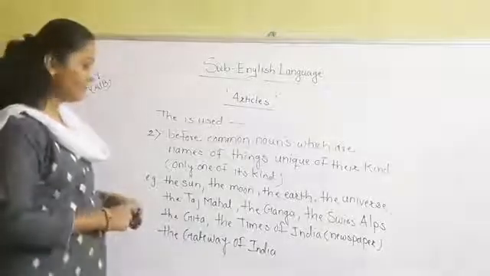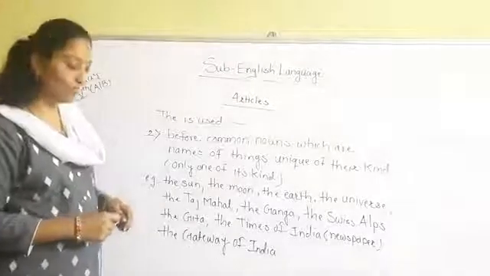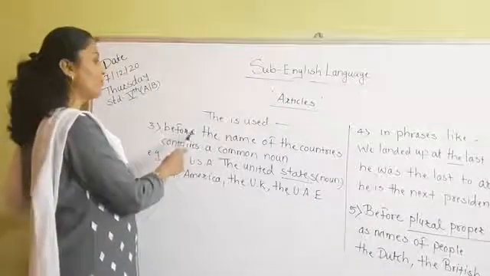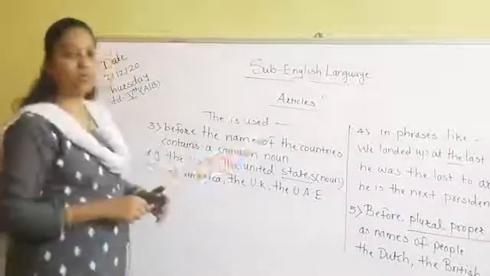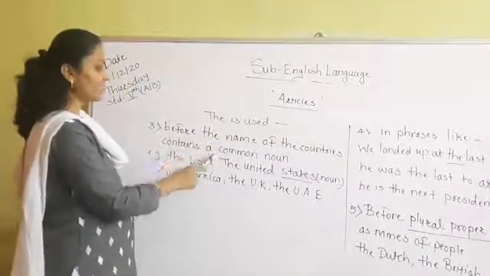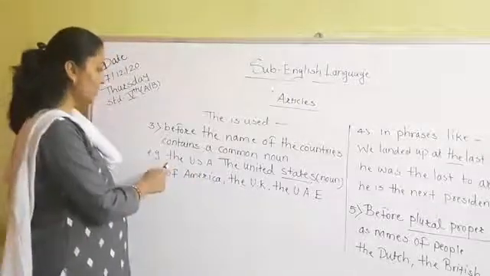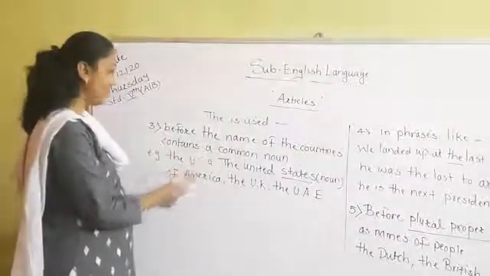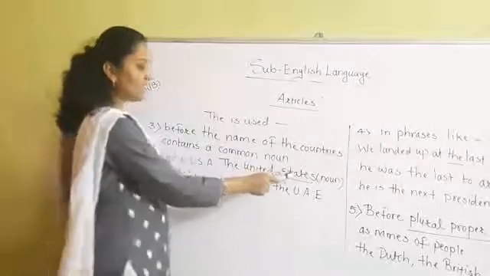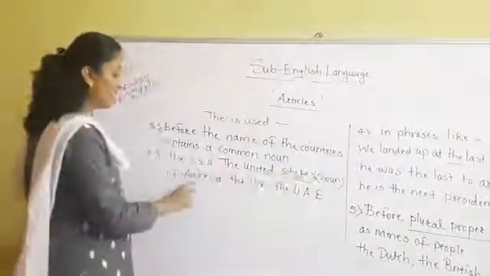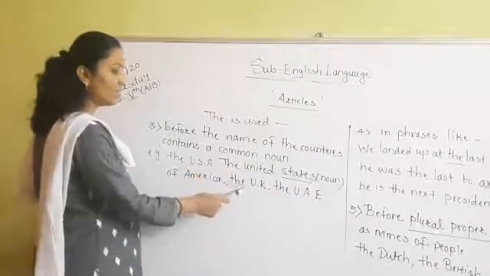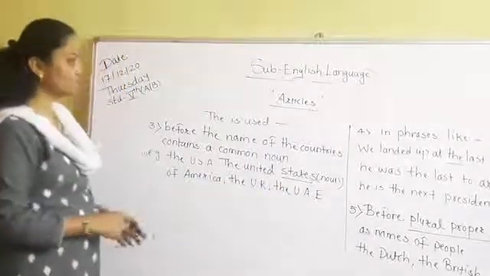So let's see the third rule. Now students, the third rule is that we use the before the names of countries which contain a common noun. For example, the USA. What is the full form of USA? The United States. States is a noun here, of America. The United States of America, the UK, the UAE, like this.